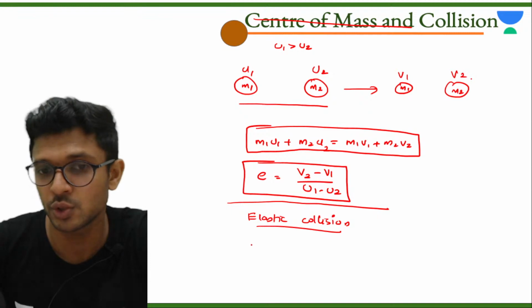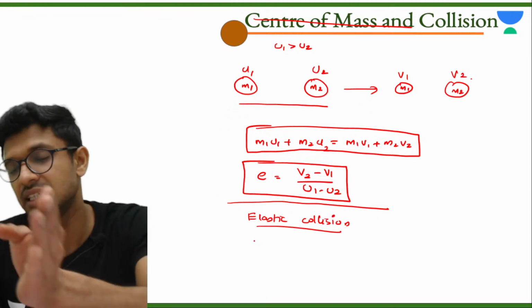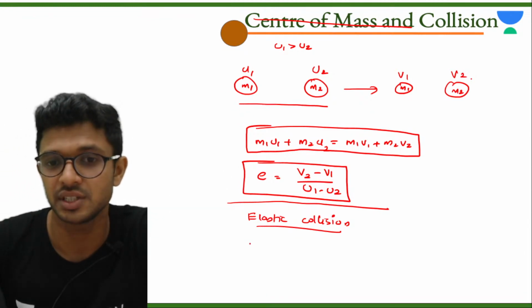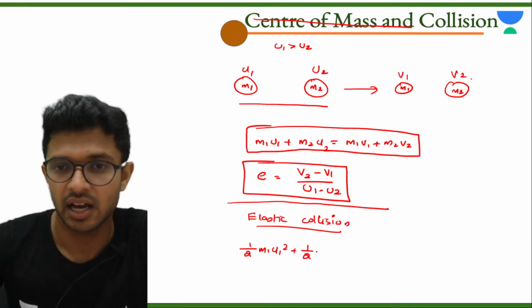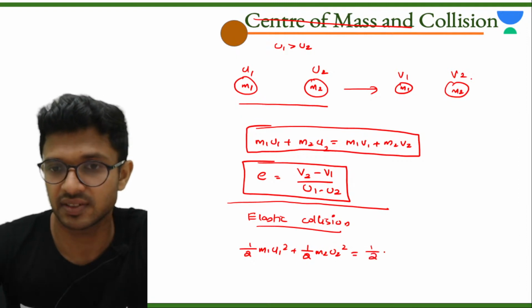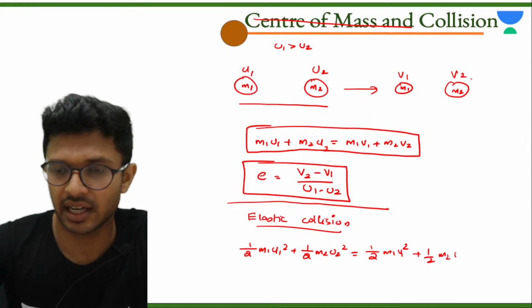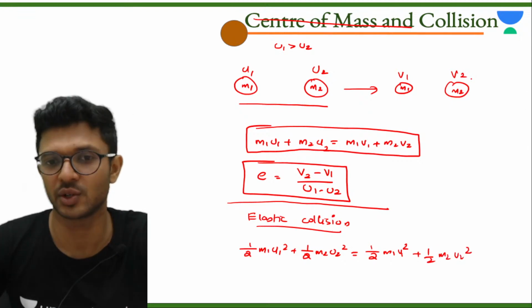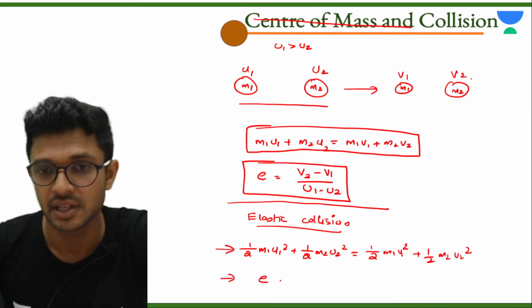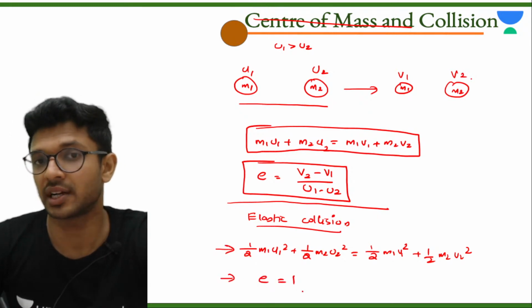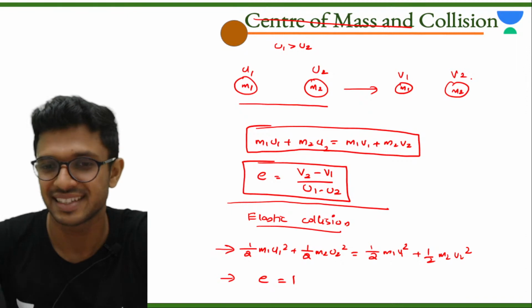Elastic collisions are those in which the initial and final kinetic energies are equal to each other. That is, half m1 u1 square plus half m2 u2 square, which is the initial kinetic energy, is equal to the final kinetic energy. We call it elastic collision. And one more thing, in elastic collision the value of e will be equal to 1. Note this also.